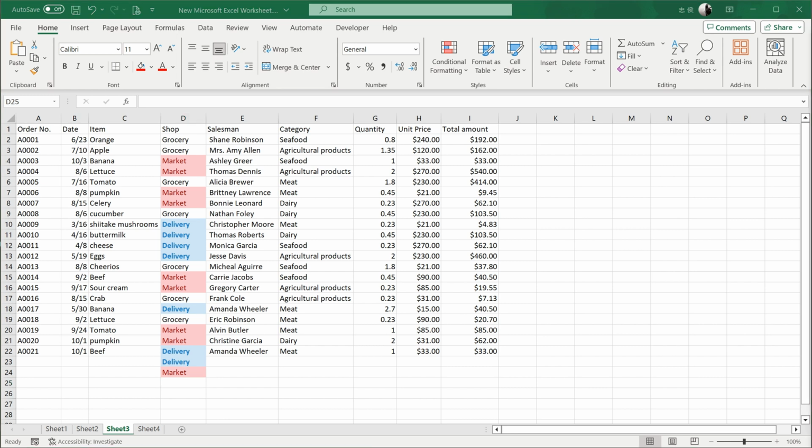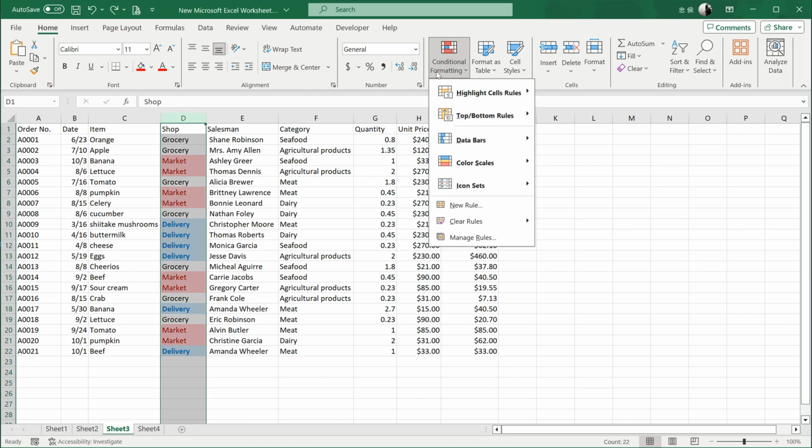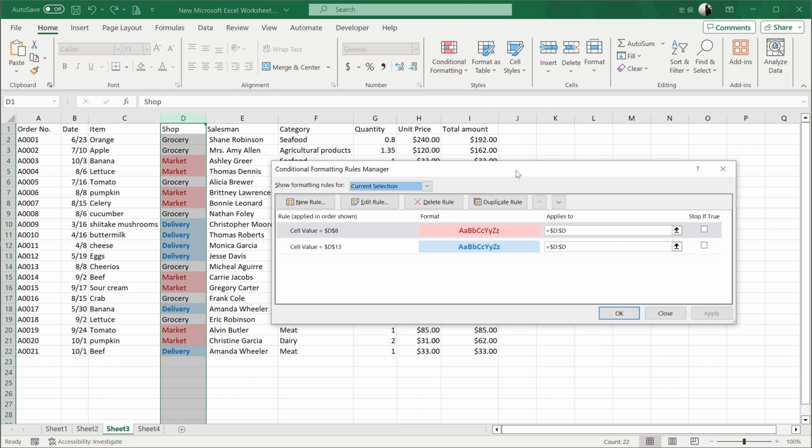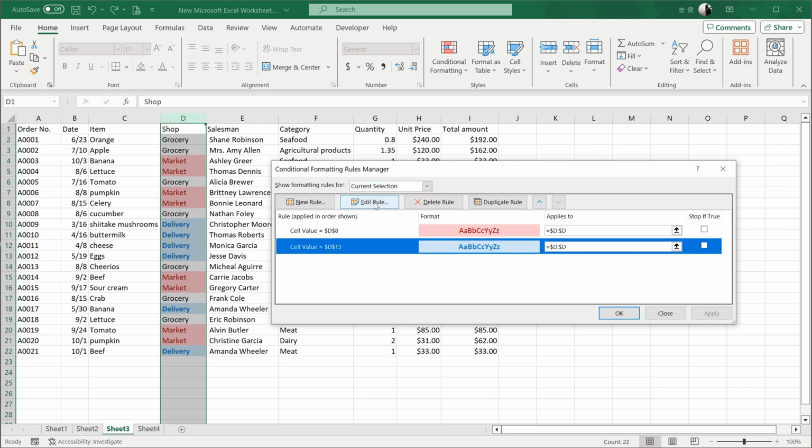Very easy. First select the column again. Click Format Conditions, choose Manage Rules. If you want to edit, you can select the rule and click Edit Rule above. In the bottom fields we can re-specify the condition.